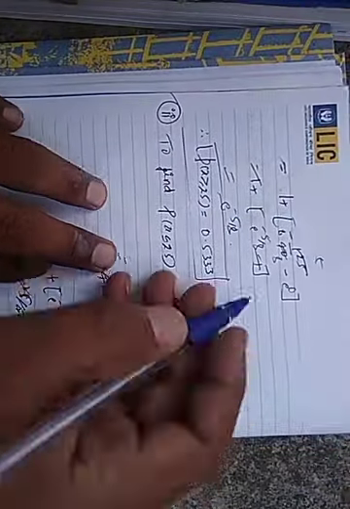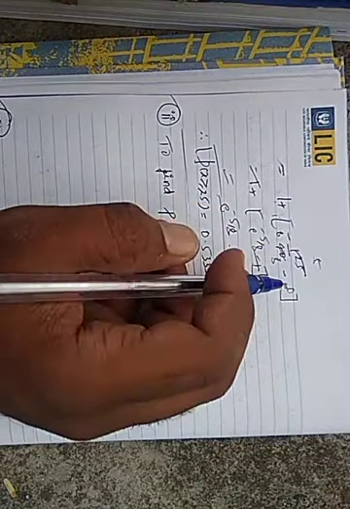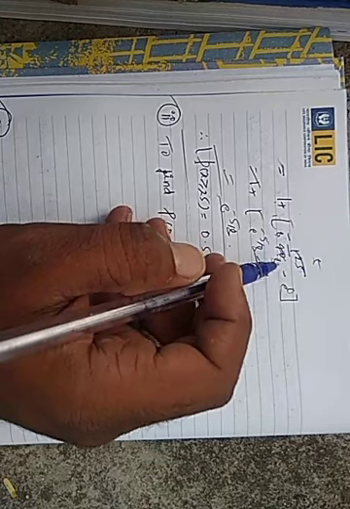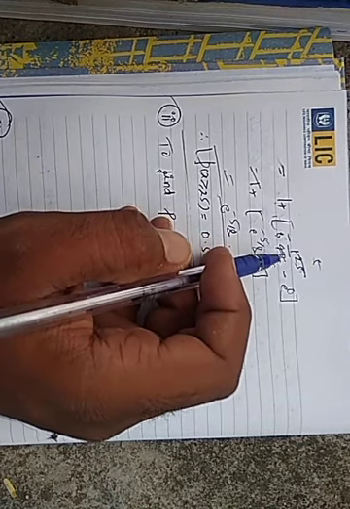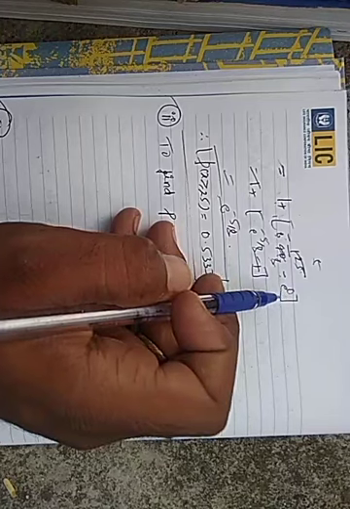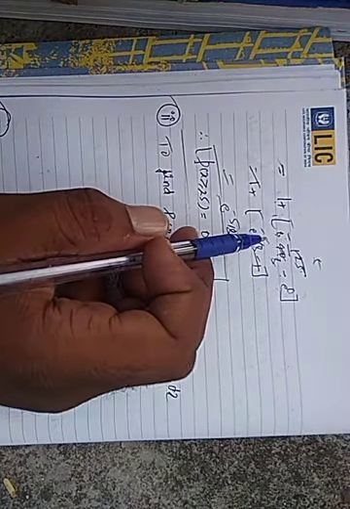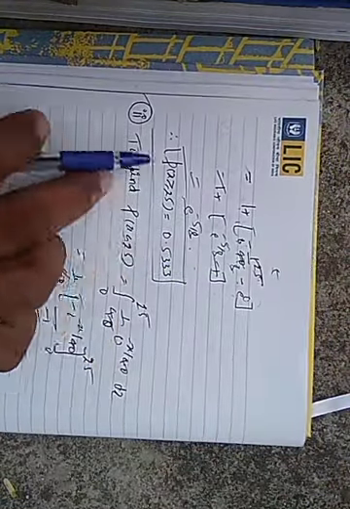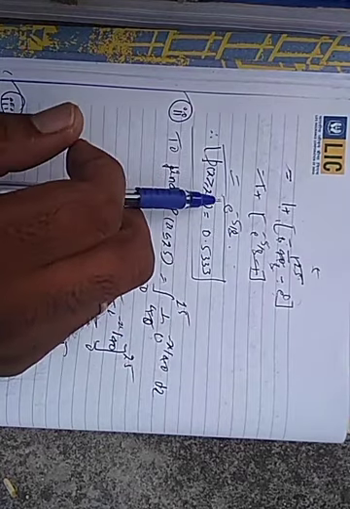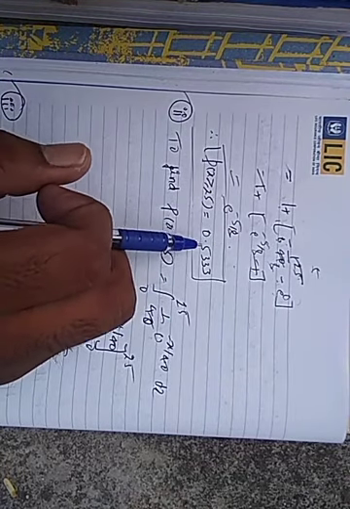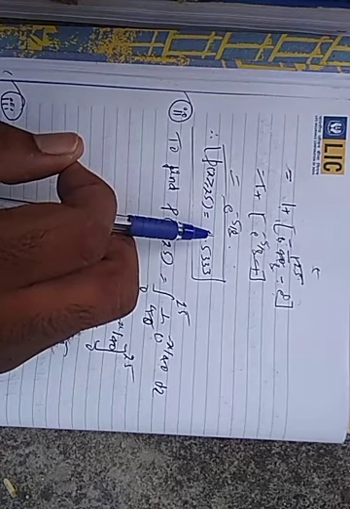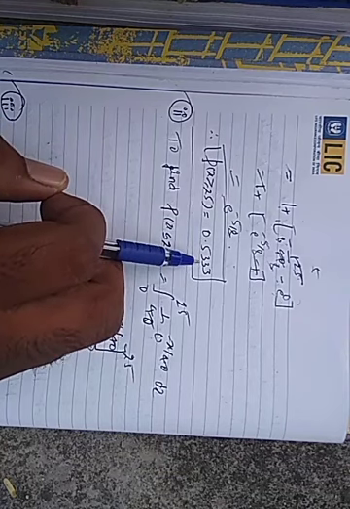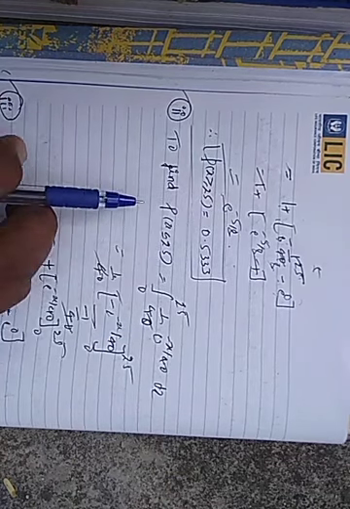Next, the upper limit and lower limit. The upper limit is 25, so 1 plus e^(-25/40), which is e^(-5/8), minus the lower limit, e^0, which is 1. The 1 gets cancelled, and what remains is e^(-5/8). So P(x greater than or equal to 25) is 0.5353, the value of e^(-5/8).